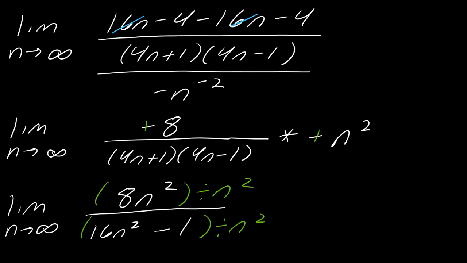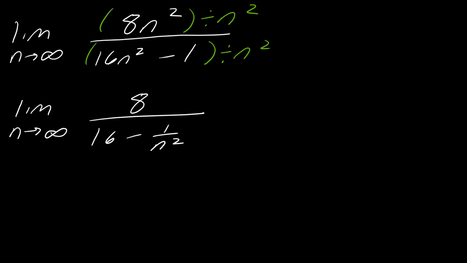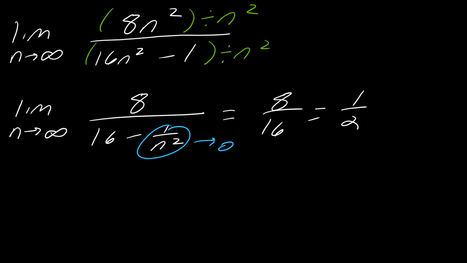So, okay, now let's make some space. And the limit that I'll get now is 8 over 16 minus 1 over n squared. And so then we can see that this is going to go to 0 and the rest is just a constant. So this will be 8 over 16. So this equals 1/2. Now, we're not done.